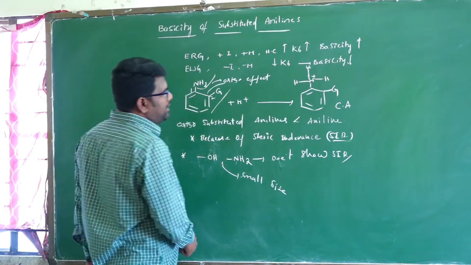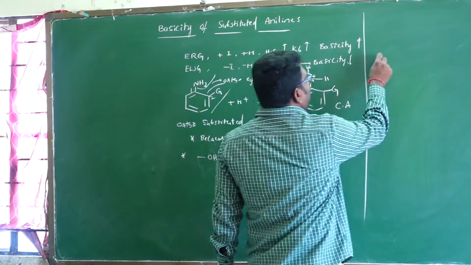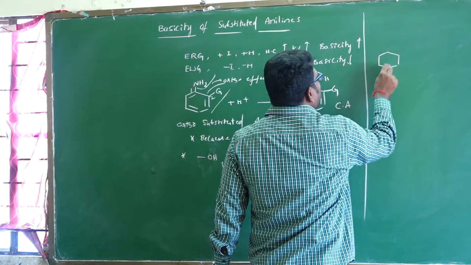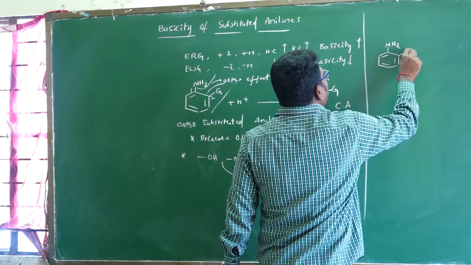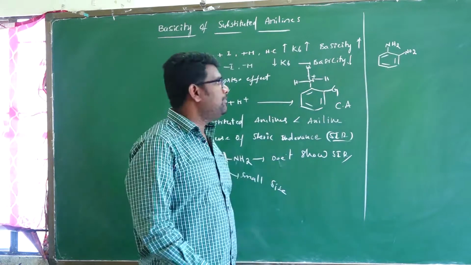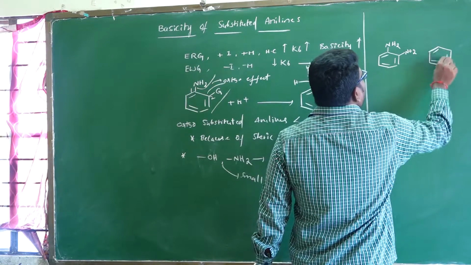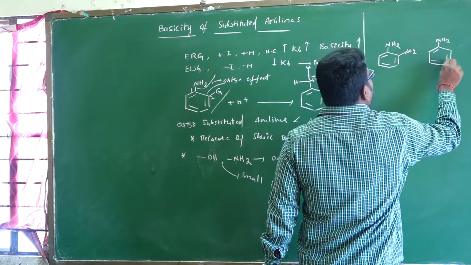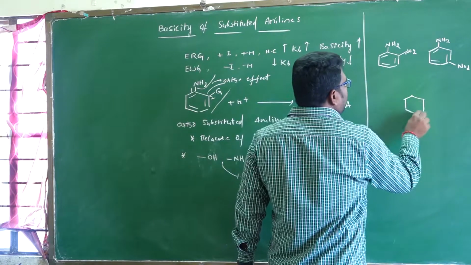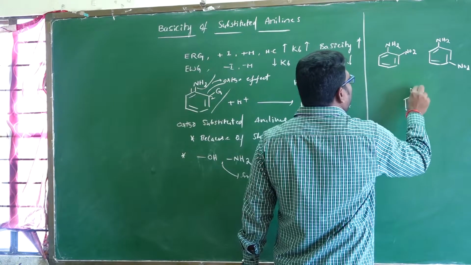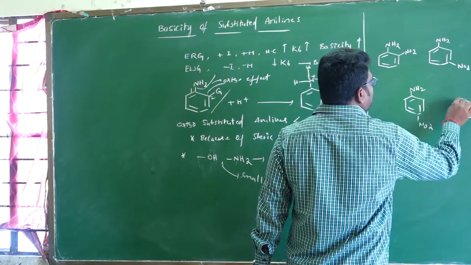To observe this, I am taking a general example with G as a large group. This is aniline attached to an NO2 group: ortho-nitroaniline, meta-nitroaniline, para-nitroaniline, and the fourth one is aniline.